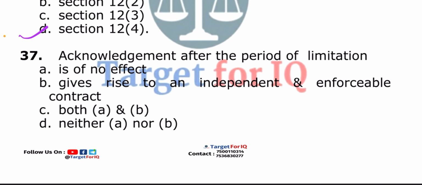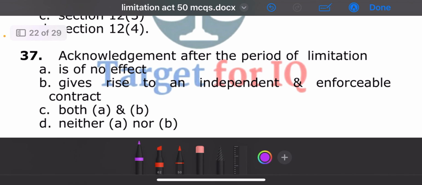Next question, acknowledgement after the period of limitation. The options are A, is of no effect, B, gives rise to an independent and enforceable contract, C, both A and B, or D, neither A nor B. The correct answer is option A, is of no effect.